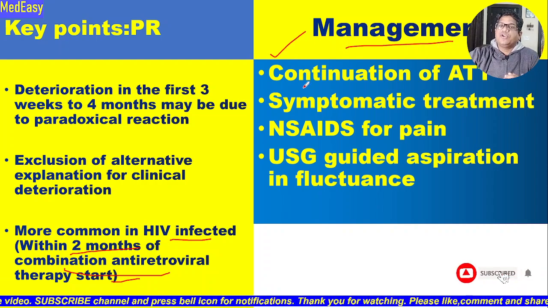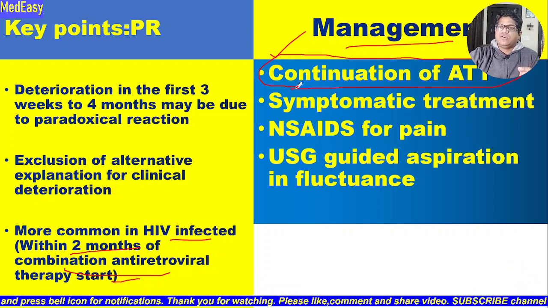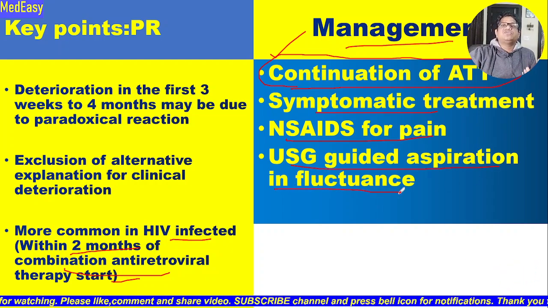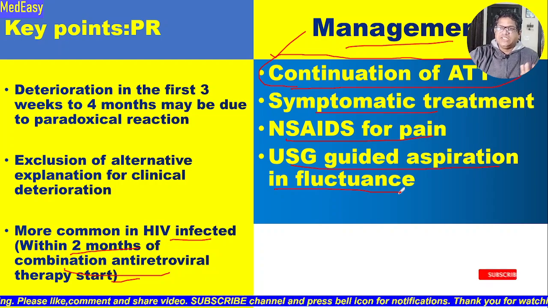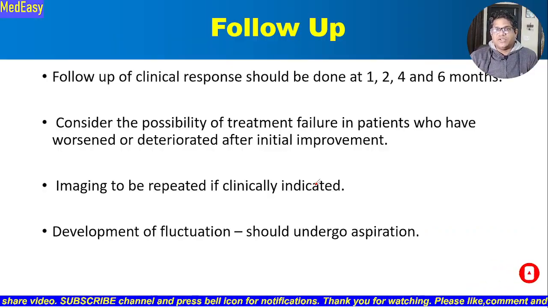How to manage a case of paradoxical reaction? We have to continue the ATT. This is very important: this is a condition where ATD is not stopped. We have to continue the antitubercular treatment. We have to give symptomatic treatment, NSAIDs for pain, and you can do a USG guided aspiration in case of fluctuation or new nodes having increased size, or if there is fluctuation or caseous material. In that situation, we should do a USG guided aspiration and send for culture.